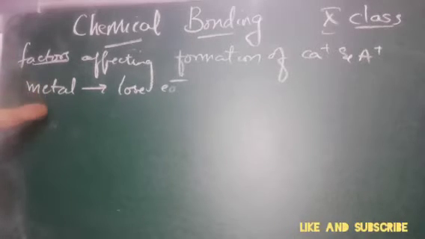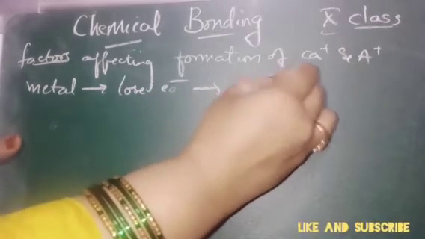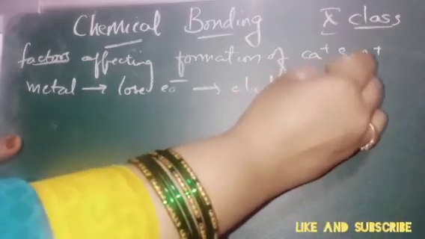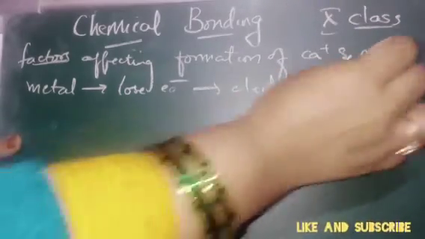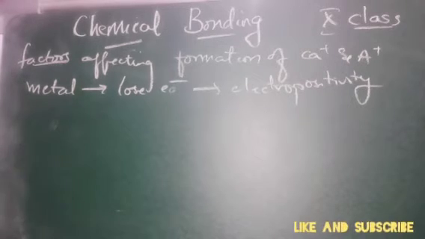This property is called metallic character or electropositivity. What is it called? It is called electropositivity. So when it is losing the electron, it is called electropositivity.